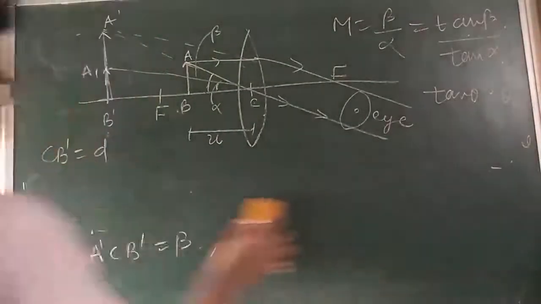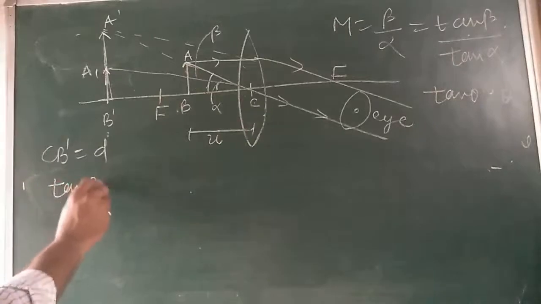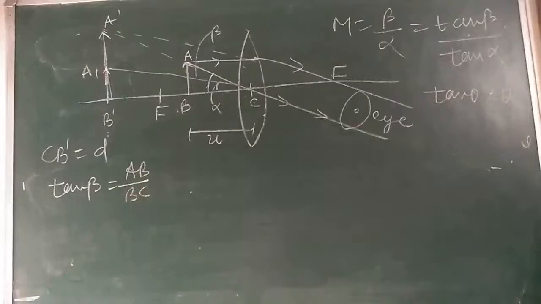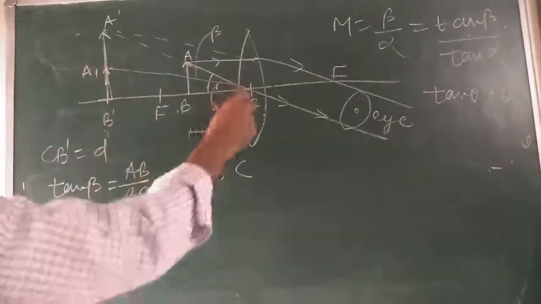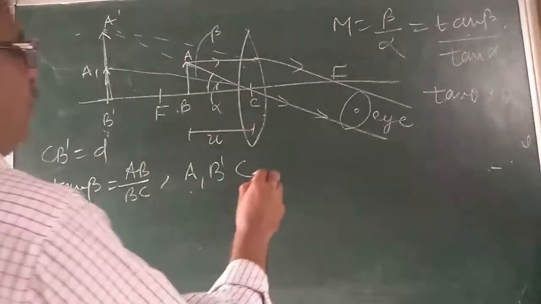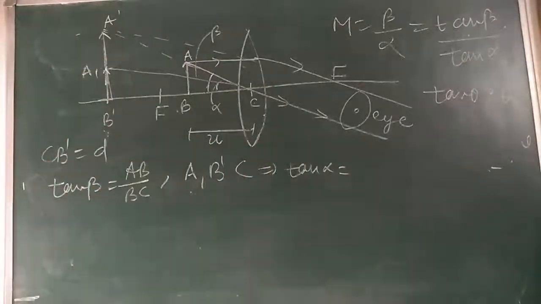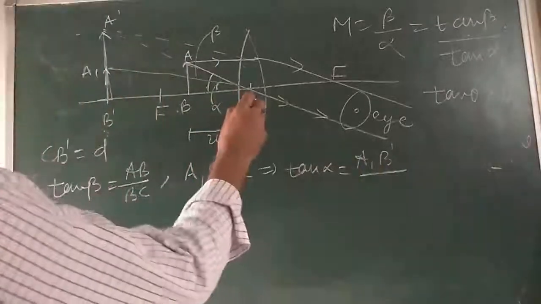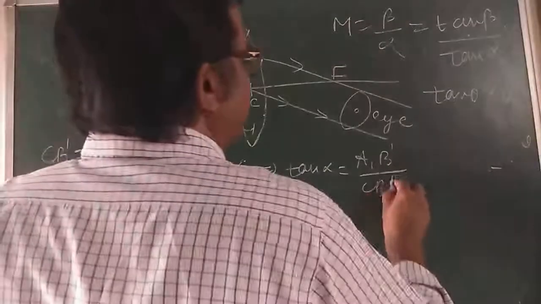Now, in triangle ABC, tangent of beta is equal to AB upon BC. In triangle A1 B dash C, tangent of alpha is perpendicular upon base, A1 B dash divided by C B dash.